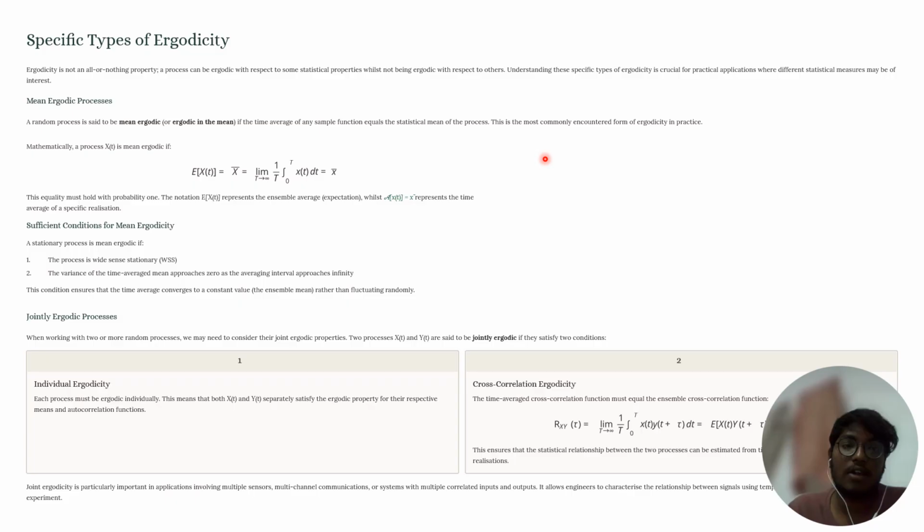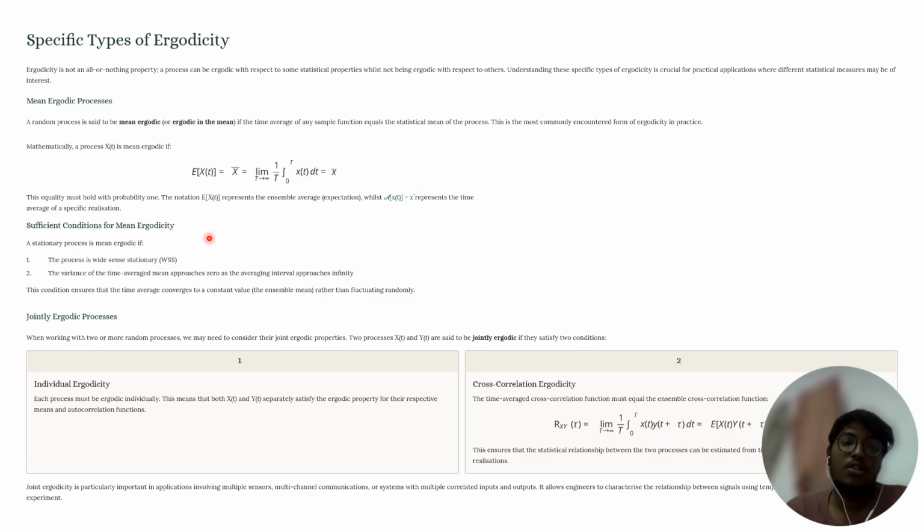Mathematically, a process x of t is mean ergodic if E of x of t is equal to x bar, which is equal to the limit as T tends to infinity of 1 by T integral 0 to T x of t dt, which is equal to small x bar. This equality must hold with probability 1. The notation E of x of t represents the ensemble average, which is nothing but expectation, and the limit T tends to infinity 1 by T integral 0 to T x of t dt is represented as x bar, which represents the time average of a specific random process.